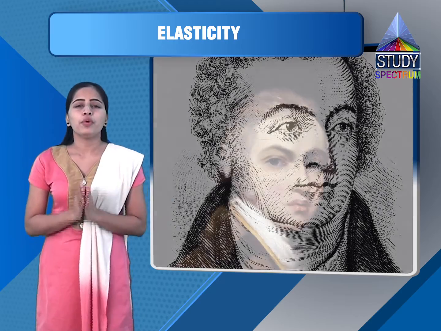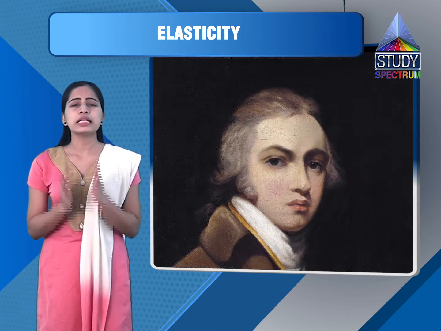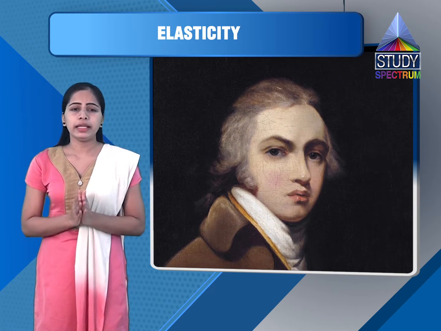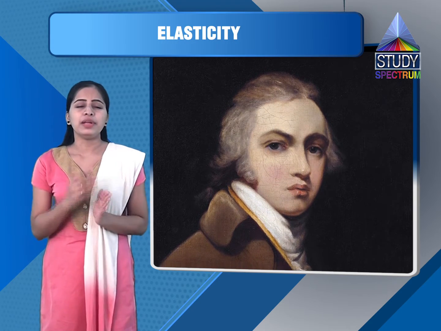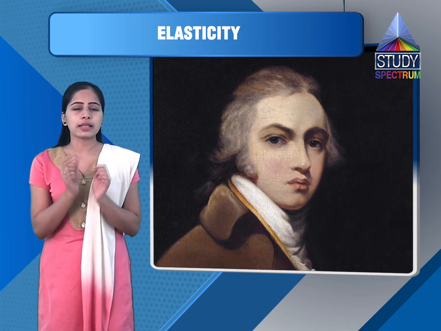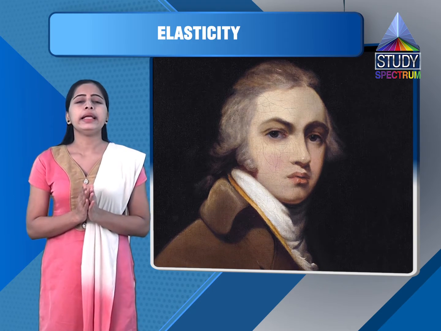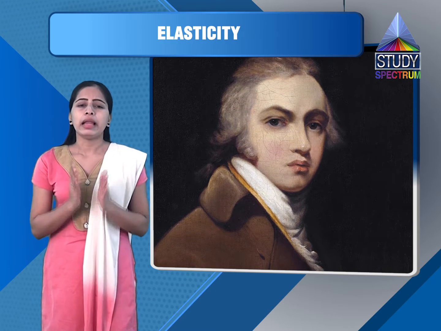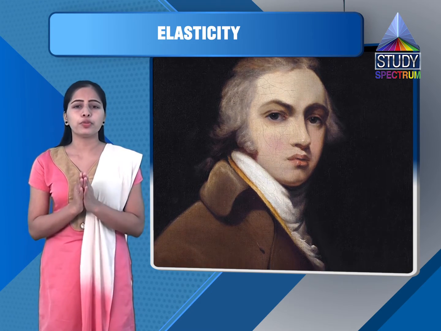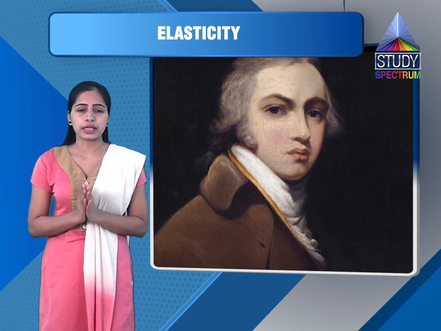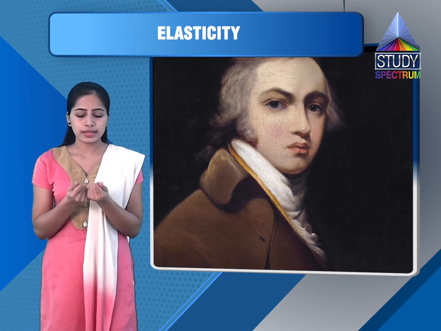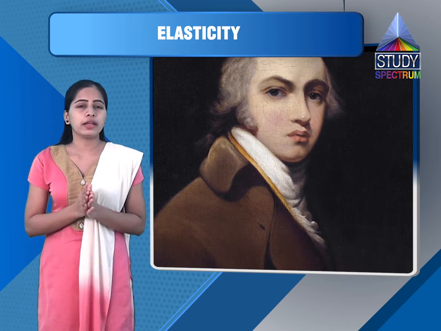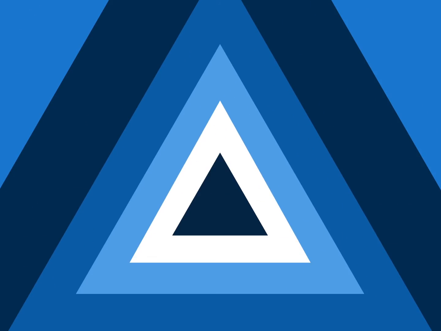The value of Y depends on the nature of the material. If a material has a large Y value, it resists elastic deformation and a large stress is required to produce a small strain. That means you can say the material is rigid here.